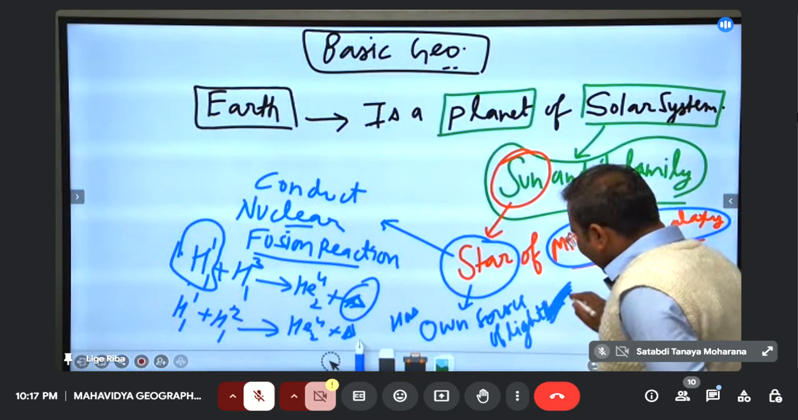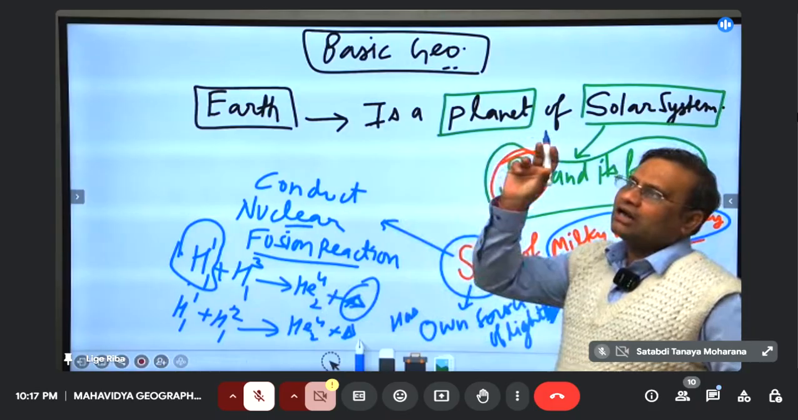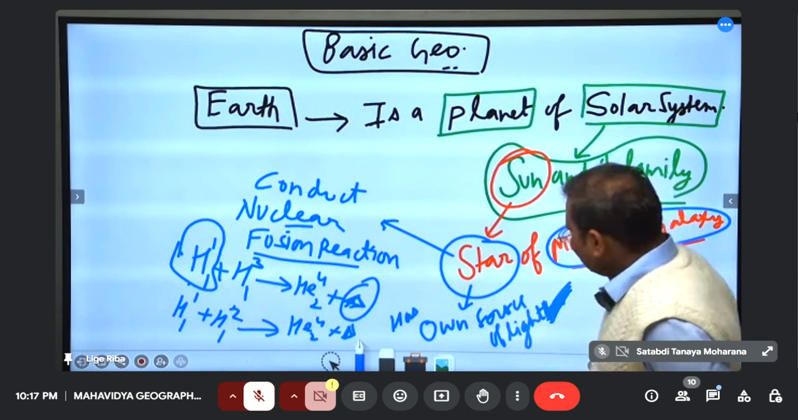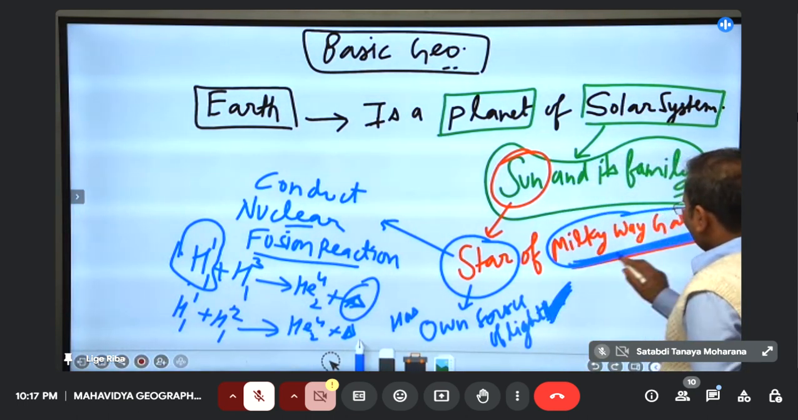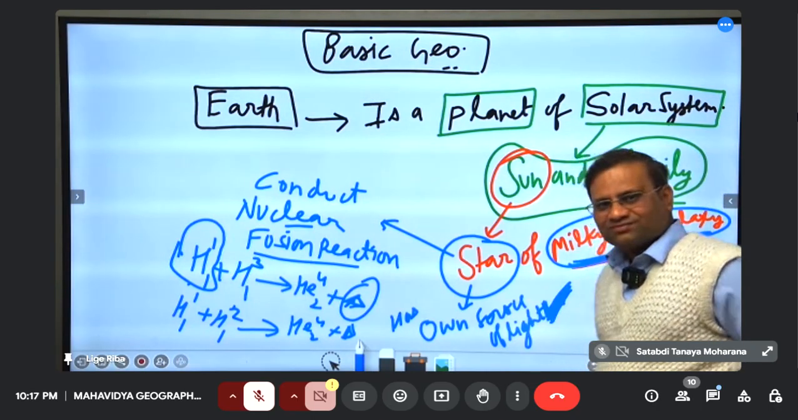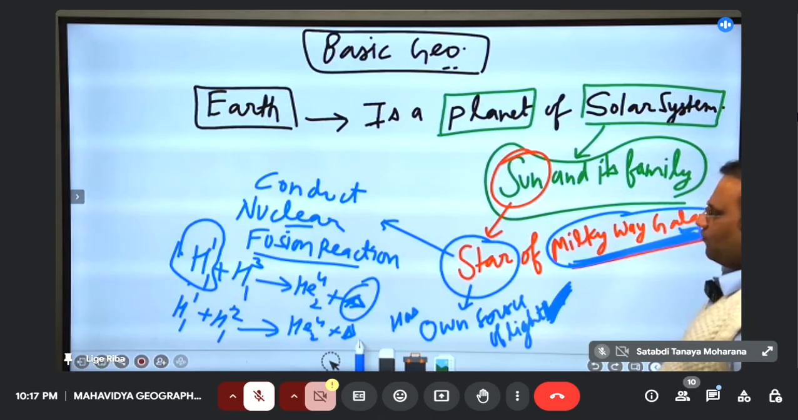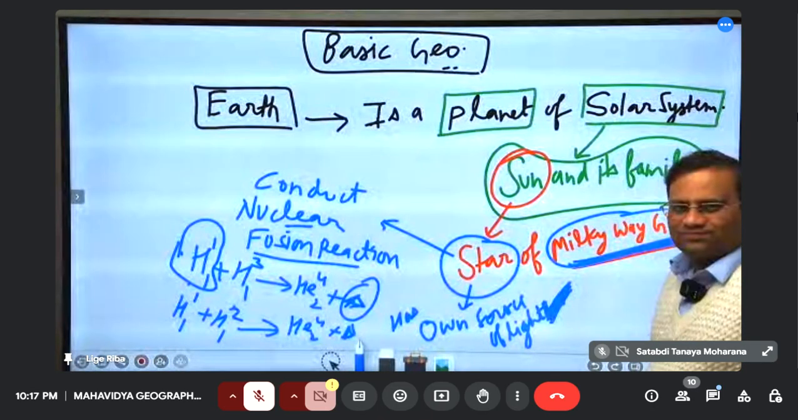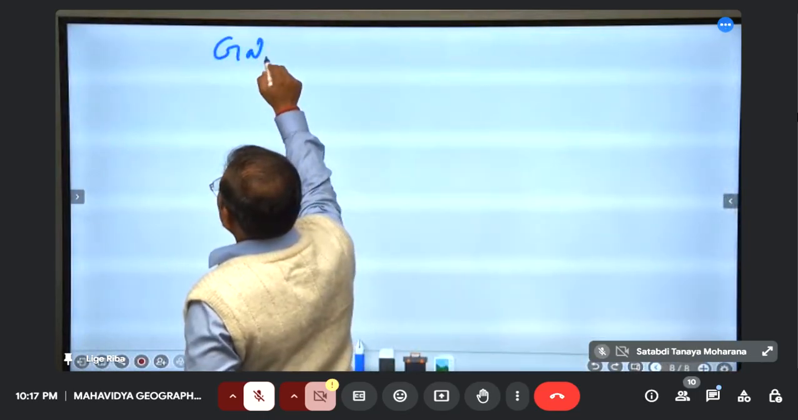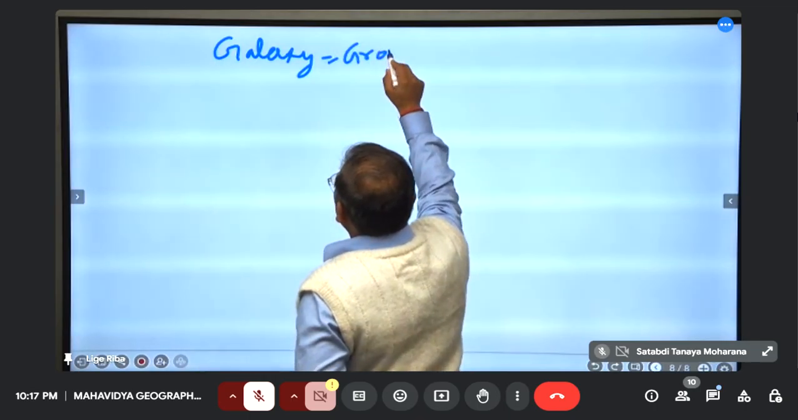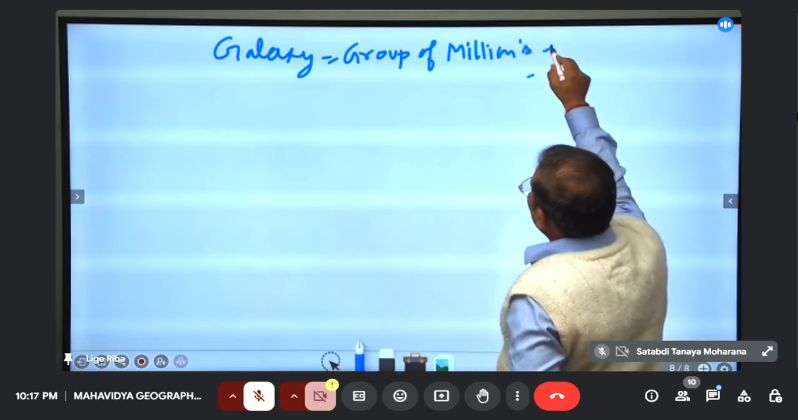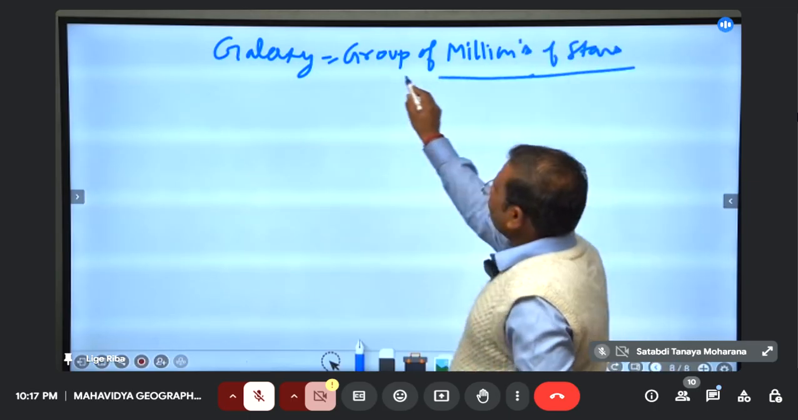So when they release this light or heat, light waves are released, so you can say they are illuminated objects in the universe. And they are what? Star. Sun is a star of Milky Way galaxy. So we have to come to this galaxy now. What is this galaxy? So galaxy is a group of millions of stars. Right? So let me move next. Galaxy, it is a group of millions of stars. That is called a galaxy.